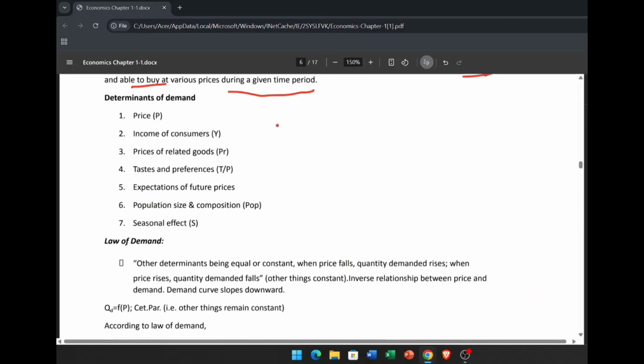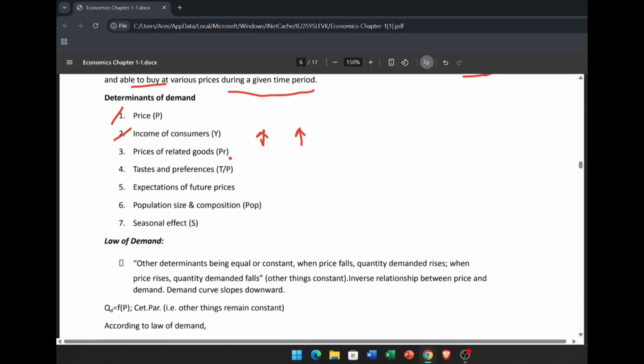So then there are some determinants of demand, which basically affect the demand. First of all, price. Price affects the demand directly. Then income of consumer. If the income of consumers rises, then the demand will also rise, because when the consumers' income rises, they will think to buy more goods or services. So when the income rises, the demand will also increase.